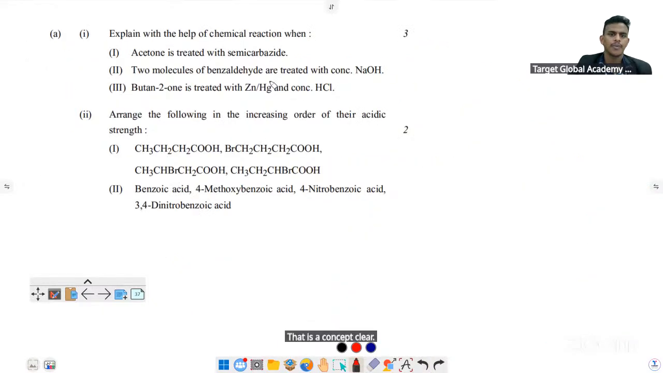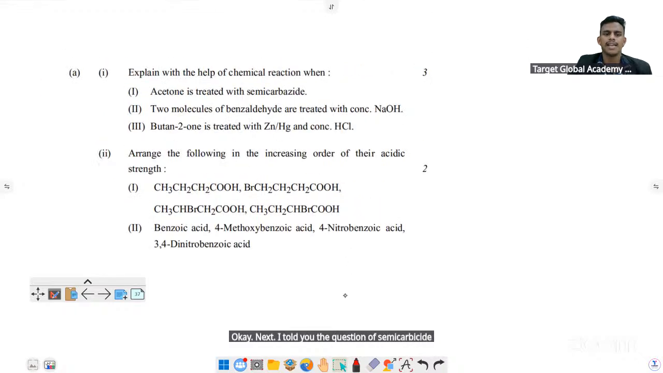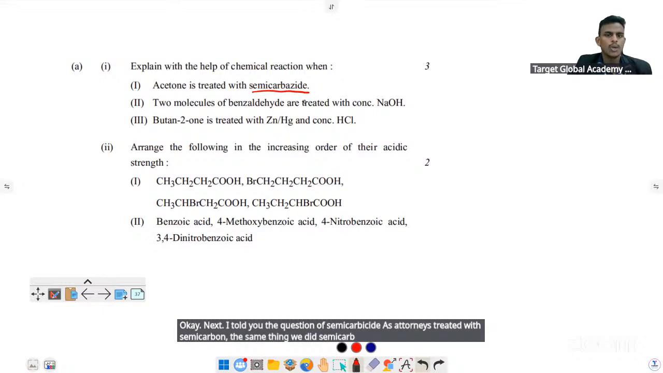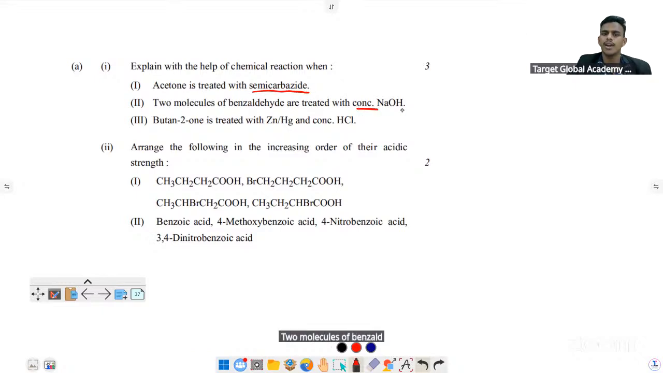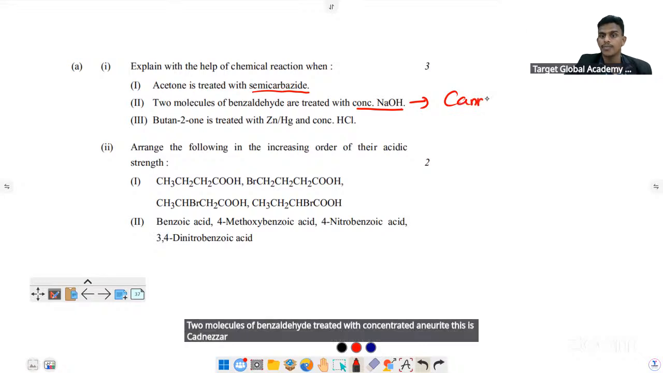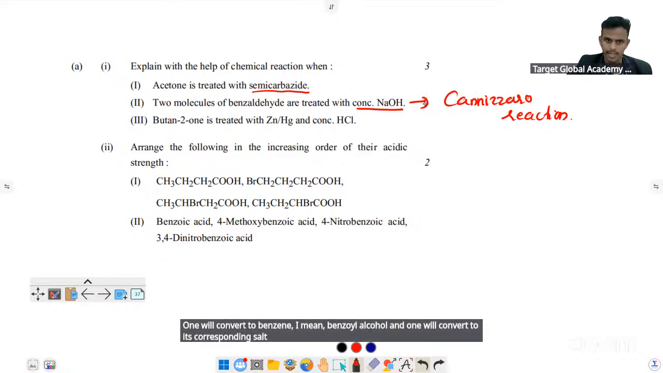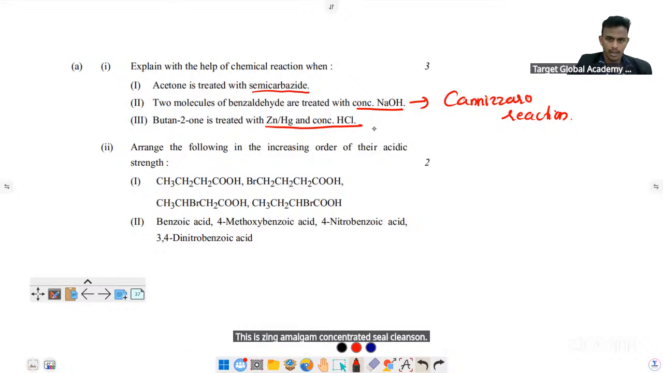Okay. Next, I told you the question of semicarbazide. Acetone is treated with semicarbazide. Same thing we did. Two molecules of benzaldehyde treated with concentrated NaOH. This is the Cannizzaro reaction. One will convert to benzyl alcohol, and one will convert to its corresponding salt, sodium benzoate. This is zinc amalgam and concentrated HCl, Clemmensen. Right. Butan-2-one will become butane.